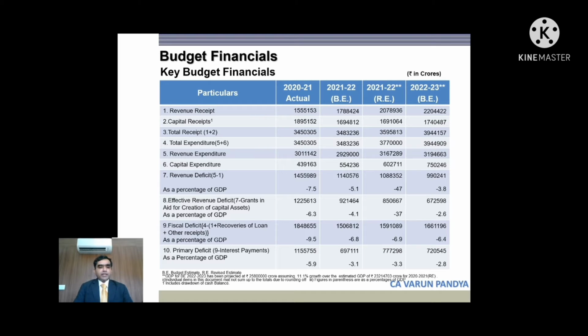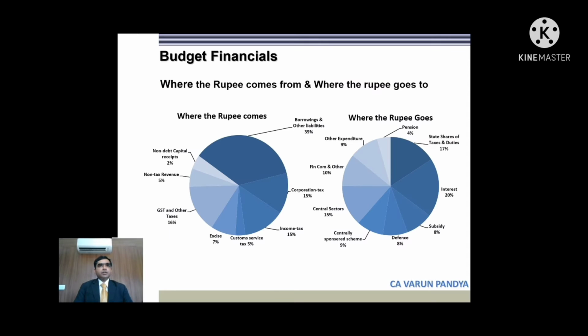So now looking at where rupee comes from and where rupee goes. So the key changes are in non-debt capital receipts, which have gone down compared to last year. GST collections have gone up and the source of rupee has changed accordingly. And in case of application of rupee, the application is higher on the interest side as compared to previous year. So moving on to the next slide.